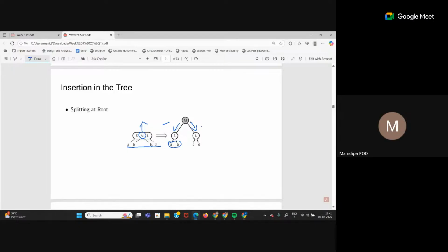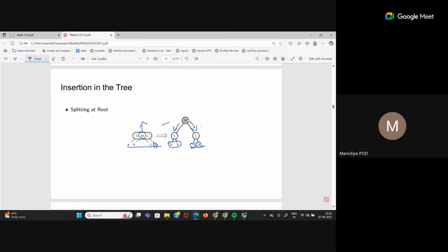Similarly, C and D. C and D both are greater than M. So they are going to be the right child in the right child of M. So they are children of L now. But C value is less than L, greater than M. So that is on the left child of L. D value is greater than M, greater than L, greater than both of them. So it is the right child of L.